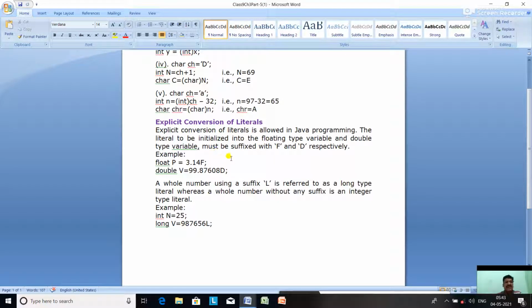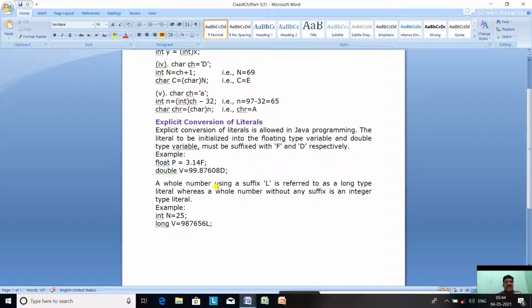A suffix means at last. Suppose float p equal to 3.14. It is float type, value is 3.14. To make sure it is a float variable, at last as a suffix you can add f. The same way, to make sure that it is double type, double v equal to 99.87608, at last we can add d. That means it is a double value.